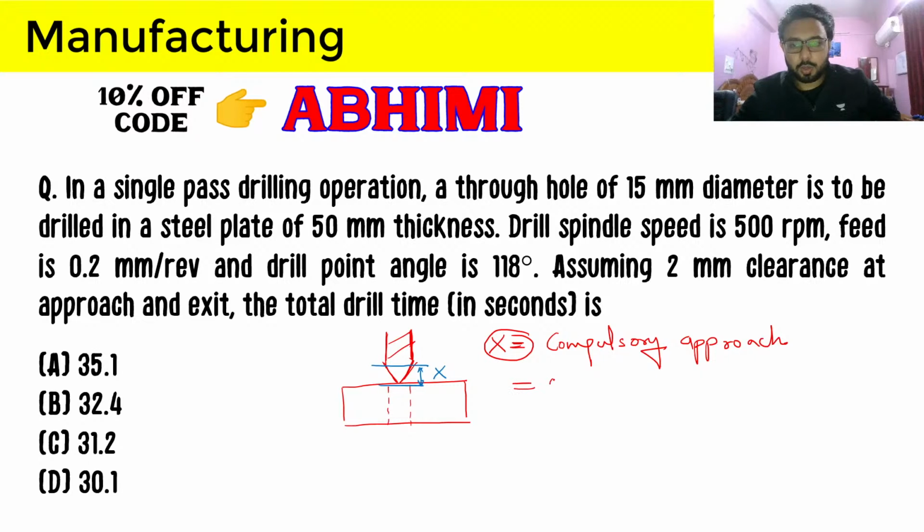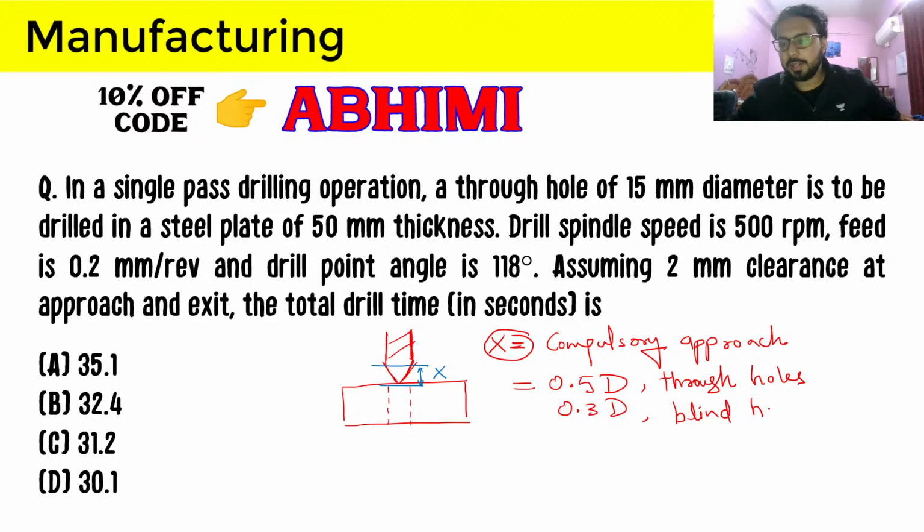And x is equal to 0.5d for through holes and 0.3d for blind holes.